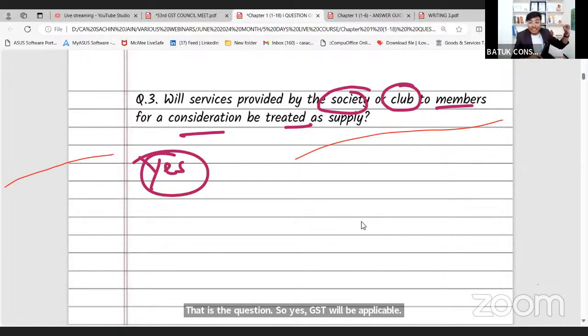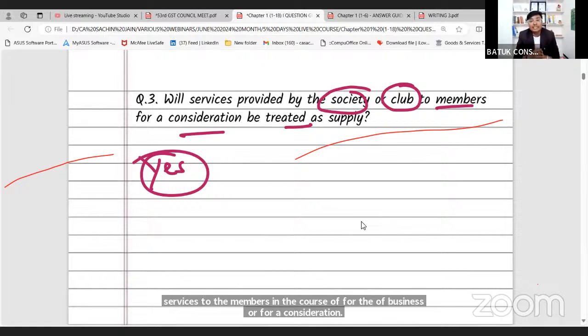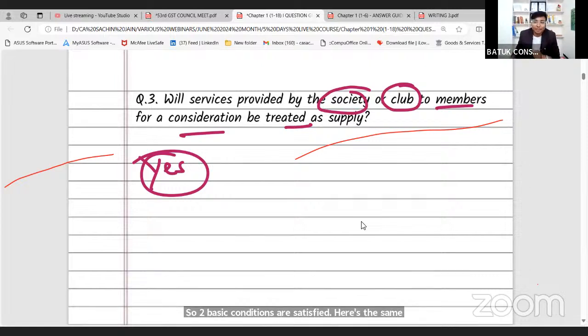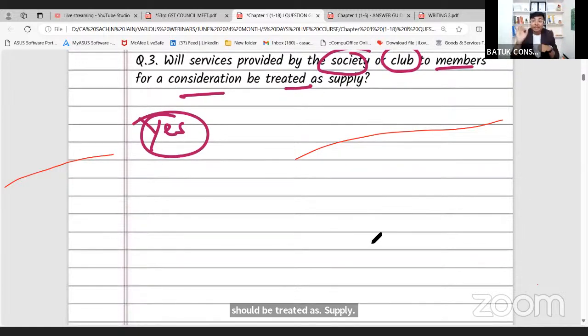If there are any services provided by the society or club to its members, in that case GST will be applicable on that transaction, because the club, the society is providing those services to the members in the course or furtherance of business and for a consideration. So two basic conditions are satisfied, hence the same should be treated as supply. Now, in today's session we are only trying to decide whether a particular transaction is supply or not.